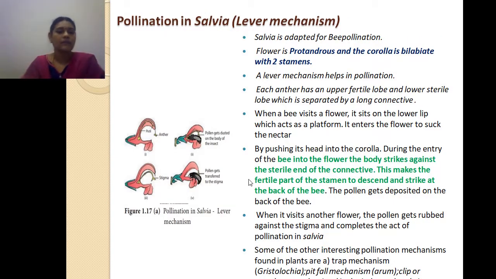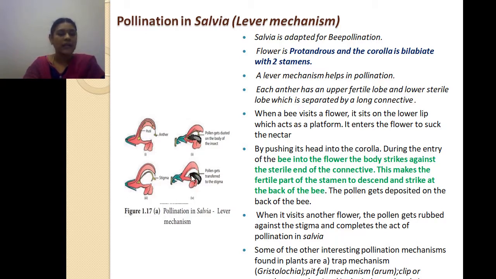Okay, next, pollination in salvia. This is again your 3-mark question. This is definitely an important question. So the pollination in salvia and the lever mechanism. Salvia is adapted for bee pollination. This is actually a bee which has entered into the bilabiate flower.